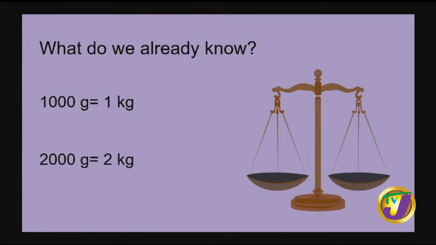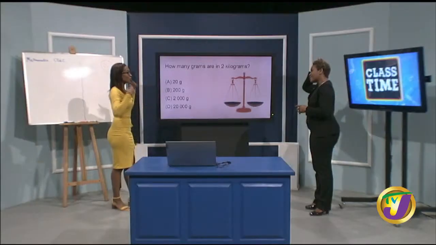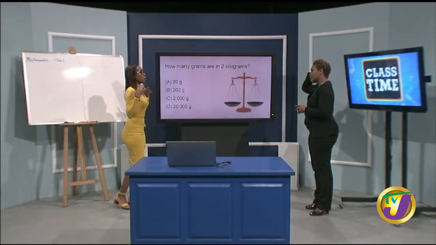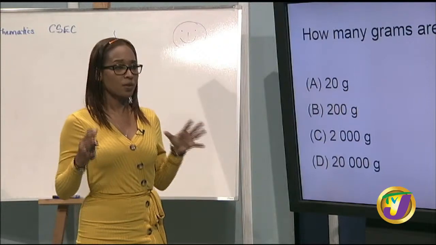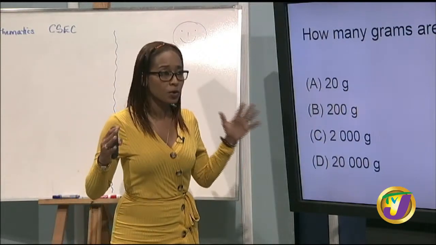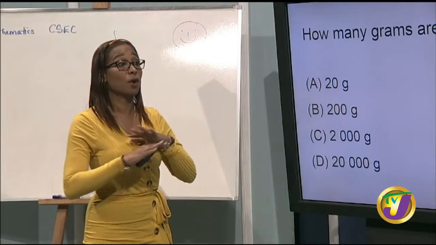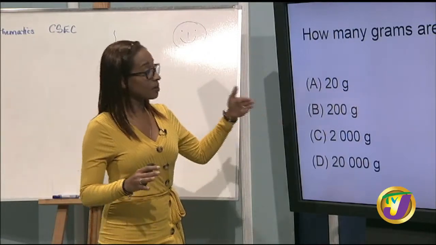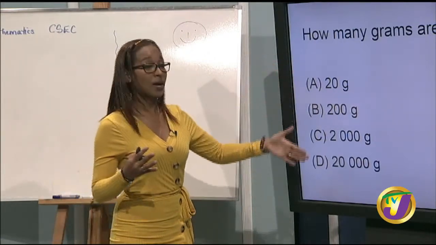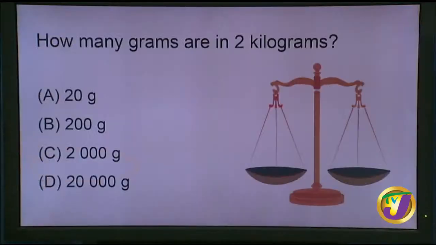Right. So this one was pretty simple. We just need to use standard information. Yes, so we already know that 1,000 grams would have been 1 kilogram. So we know that we're using that as our benchmark. Right. So in looking at this, we have 2 kilograms and we look at our answers here. It definitely would have been our C.